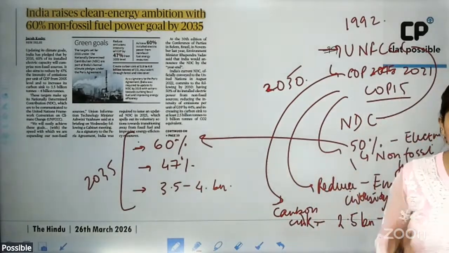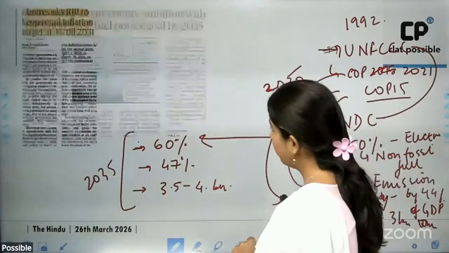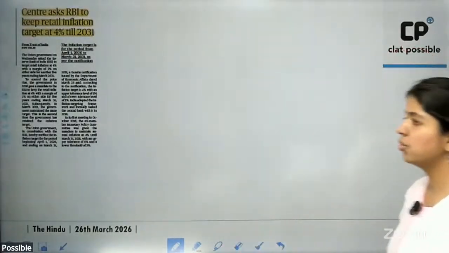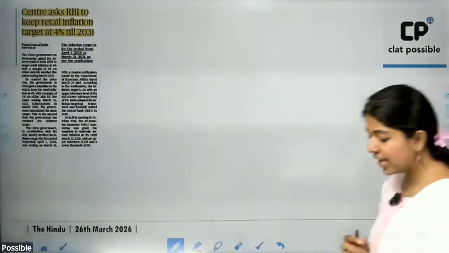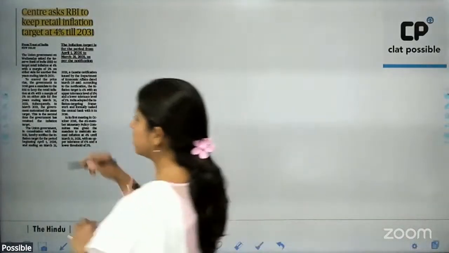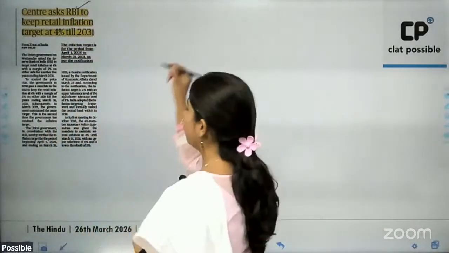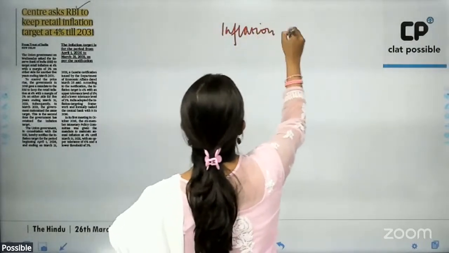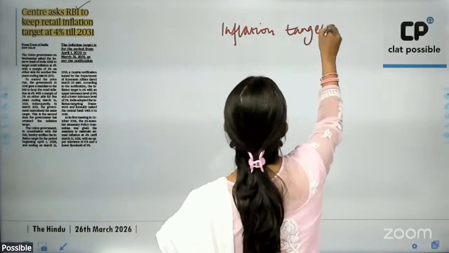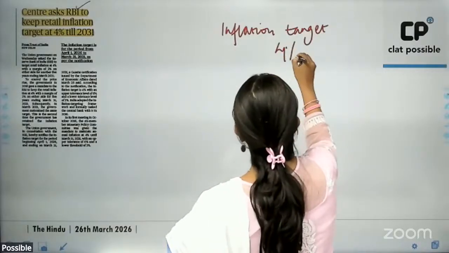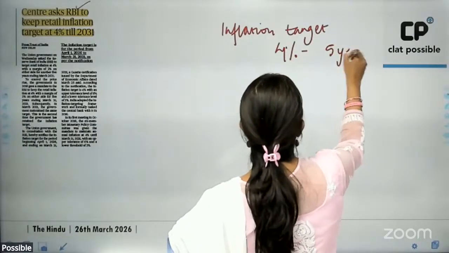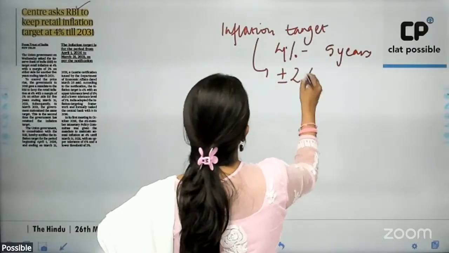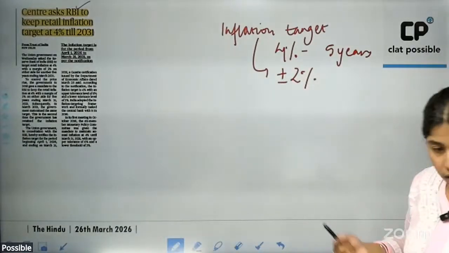This is an important piece of news. Another important piece of information is that the central government has asked the Reserve Bank of India to maintain its inflation target at 4% for the next 5 years, and this 4% is subsumed of plus minus 2%. Now, what is this?